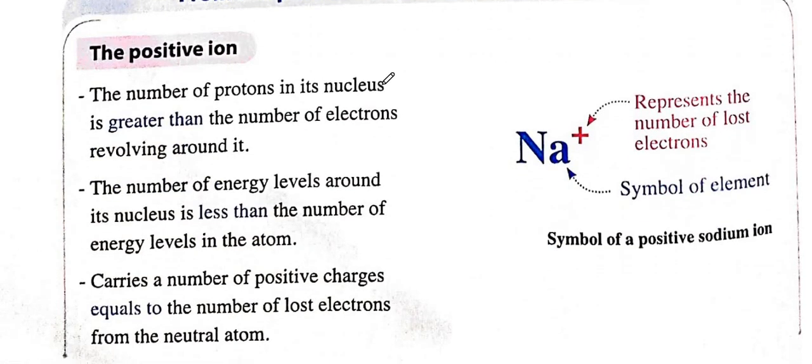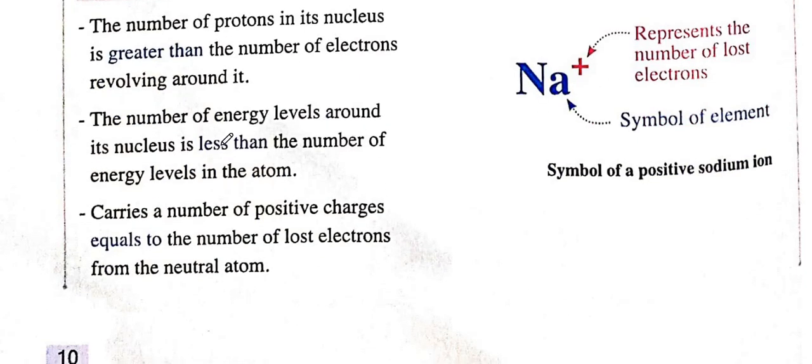The number of protons in its nucleus is greater than the number of electrons, right? So the number of energy levels around its nucleus is also less than the number of energy levels of the neutral atom. It was 3 and then it became 2. It carries a number of positive charges equal to the number of lost electrons from the neutral atom. If only one positive charge, it equals 1 electron. If it was 2 positive charges, it equals 2 lost electrons.